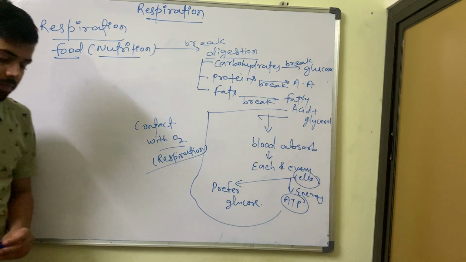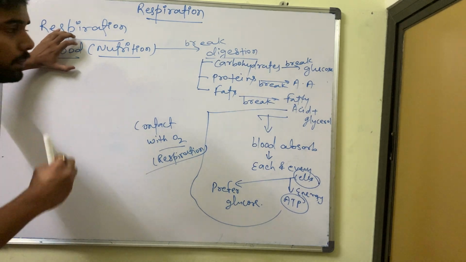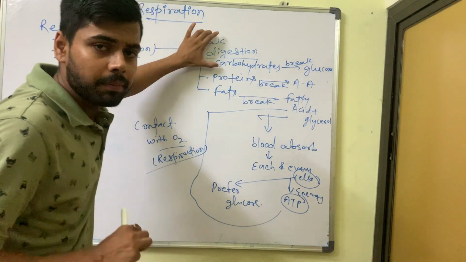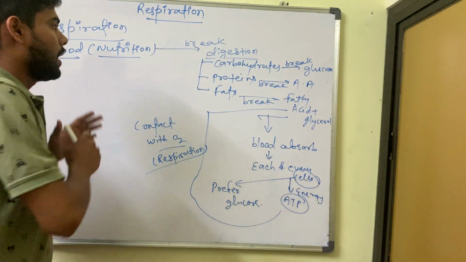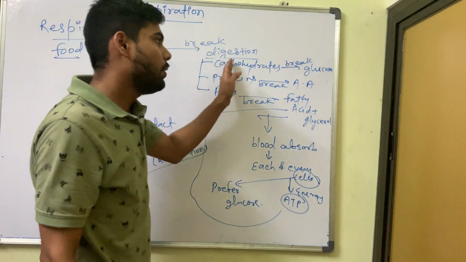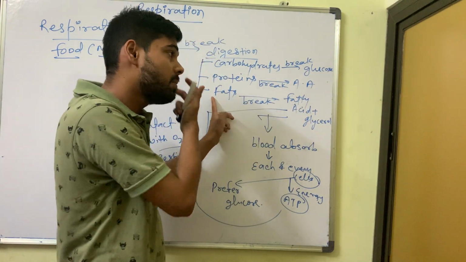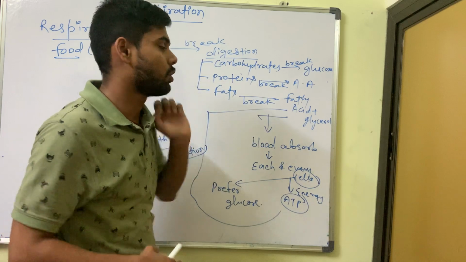So next thing, listen again to what I want to say. I am saying that in respiration, you take food. The breakdown of this food is called digestion. Basically you are taking carbohydrates, proteins and fats. Carbohydrates will break into glucose, proteins will break into amino acid, and fats will break into fatty acid plus glycerol.